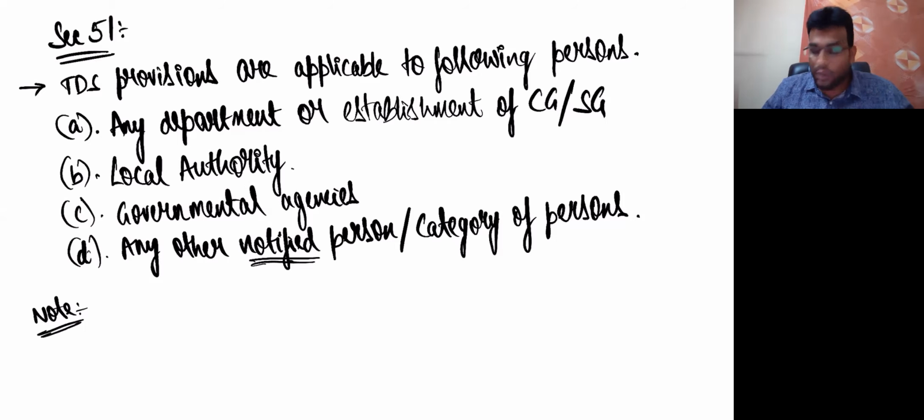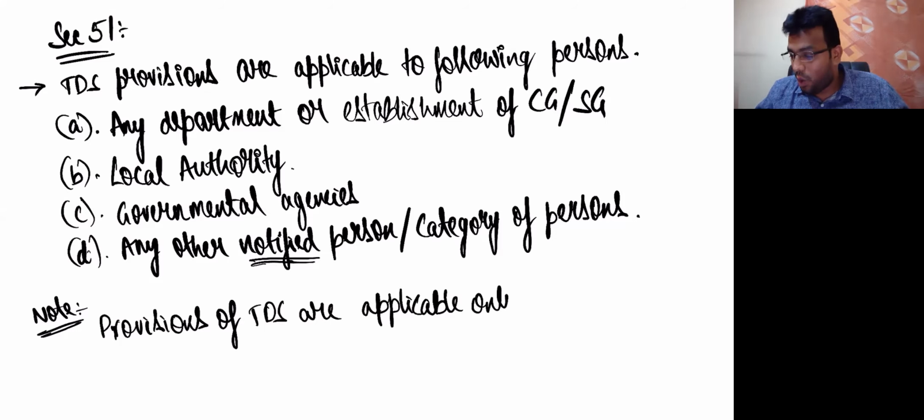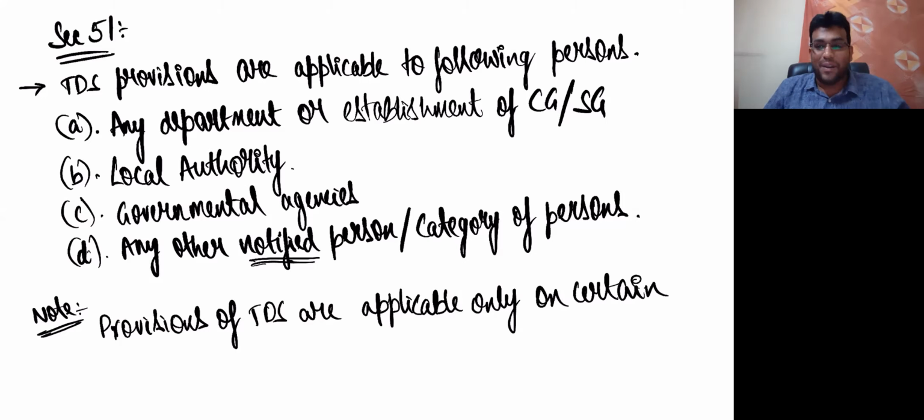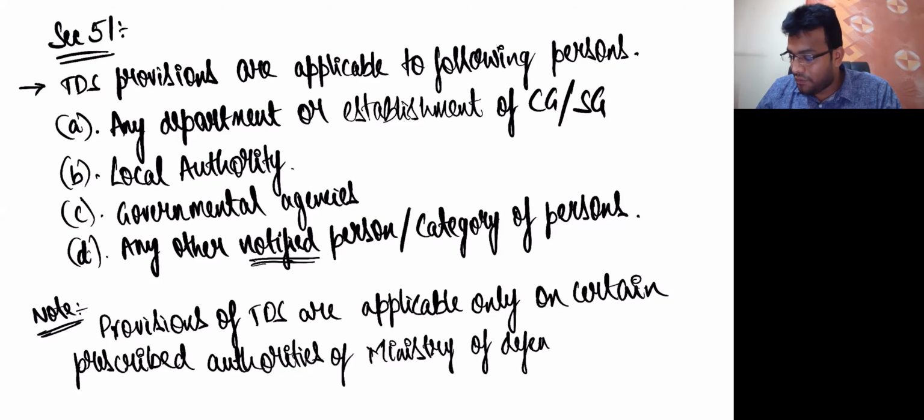The note is that provisions of TDS are applicable only on certain prescribed authorities of Ministry of Defense.